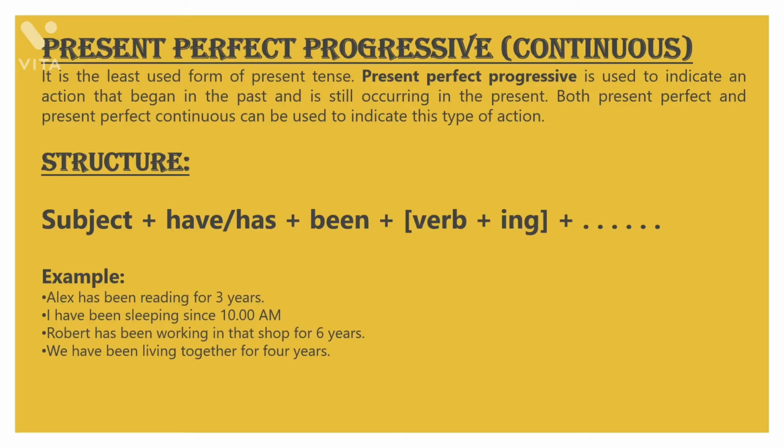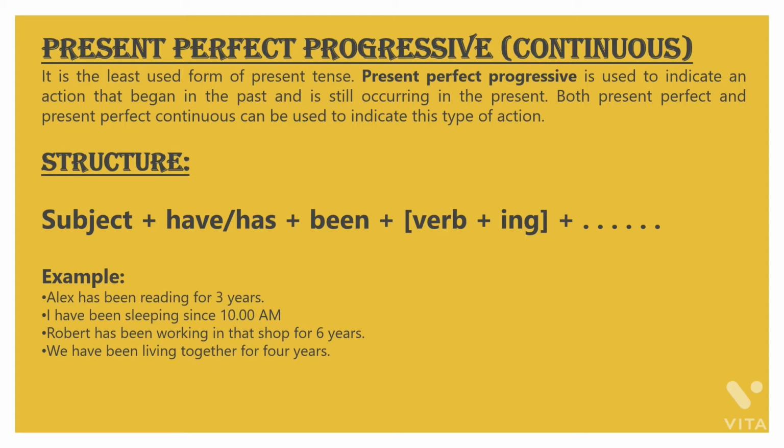First of all, let's have a look at the definition of present perfect continuous tense. So what exactly is the present perfect continuous tense? Students, the tense which is used to indicate an action that began in the past and is still continuing in the present is known as present perfect continuous tense.